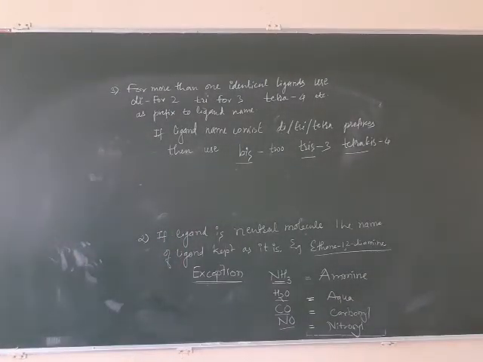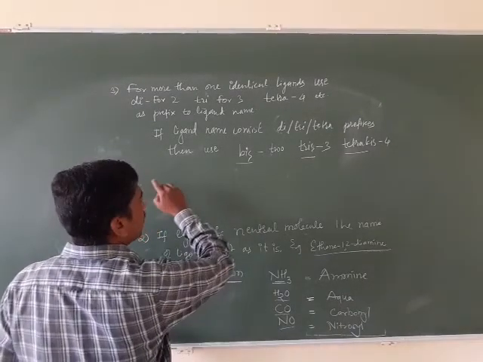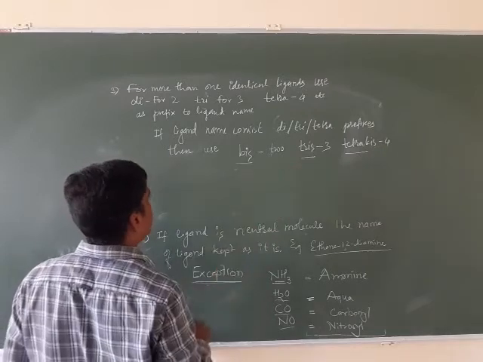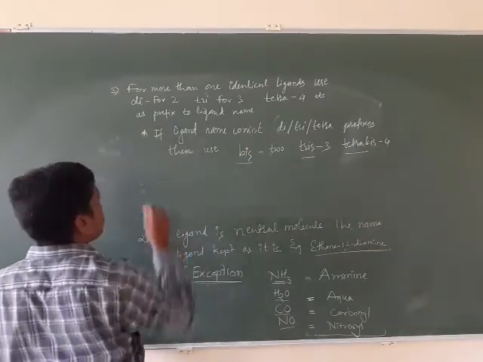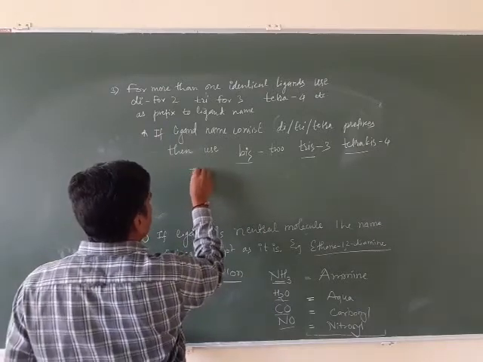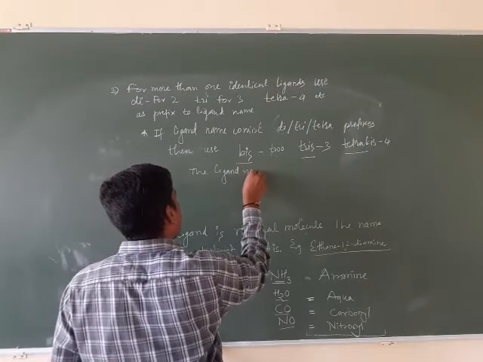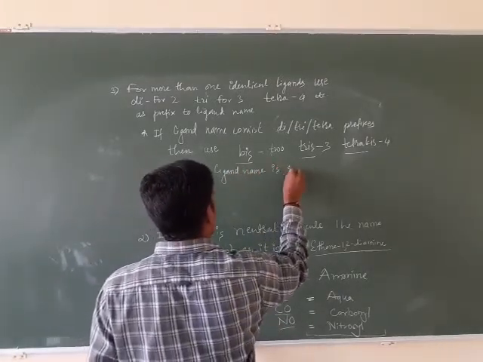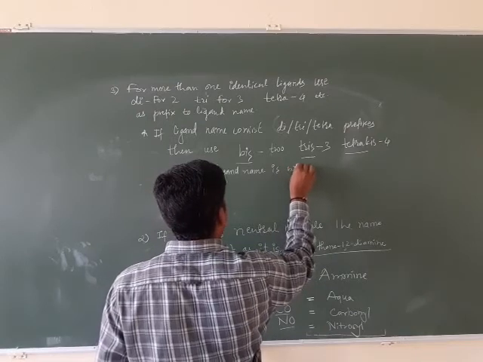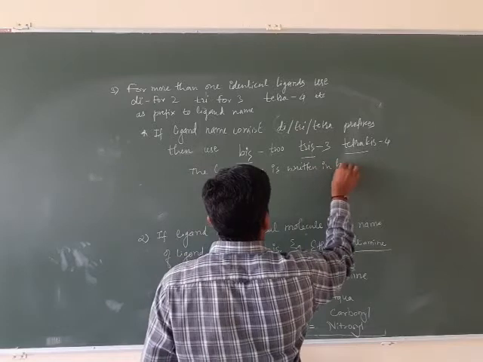Now, this is regarding the ligands. Whenever you are using this bis, tris, and tetrakis, the ligand name is written in a bracket.